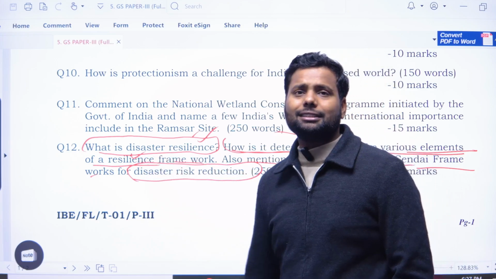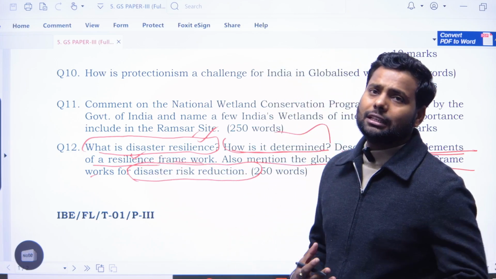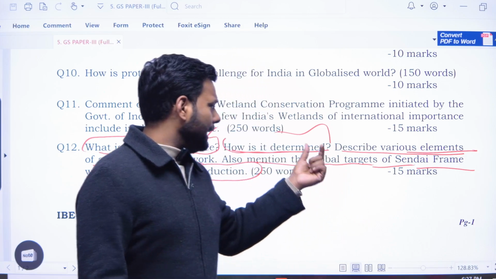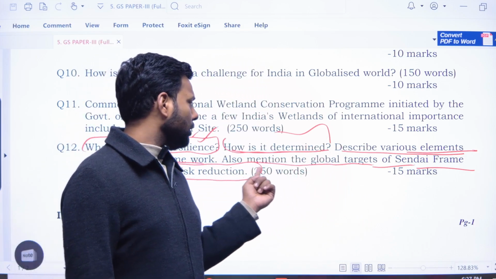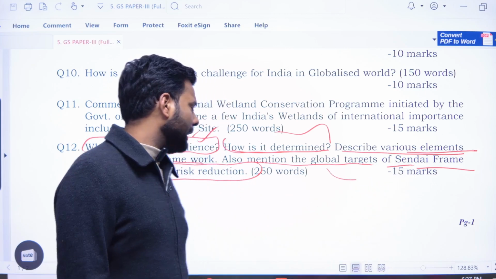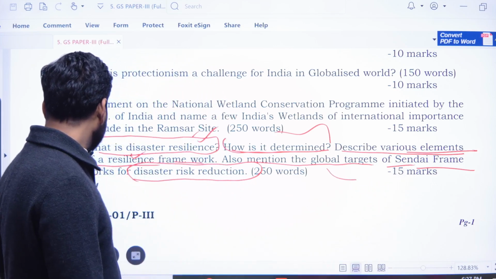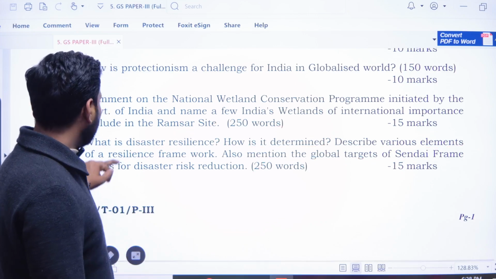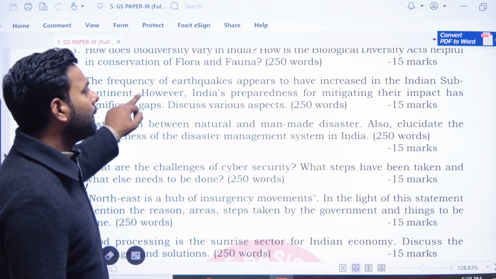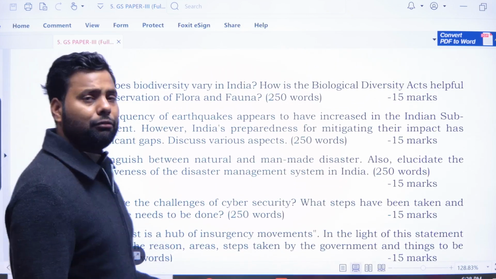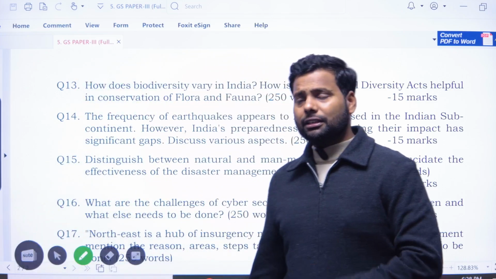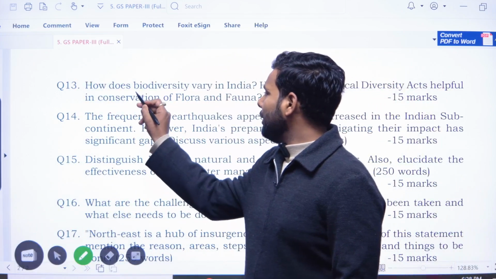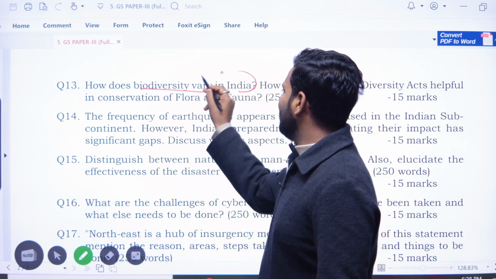यहाँ पर आपको various disaster के resilience के एक तरीके से एलिमेंट्स को डिस्कस करना था, और फिर क्या करें, ग्लोबल टारगेट्स ऑफ सेंडाई फ्रेमवर्क. We all know that the Sendai framework is the ideal framework which talks about disaster conservation.